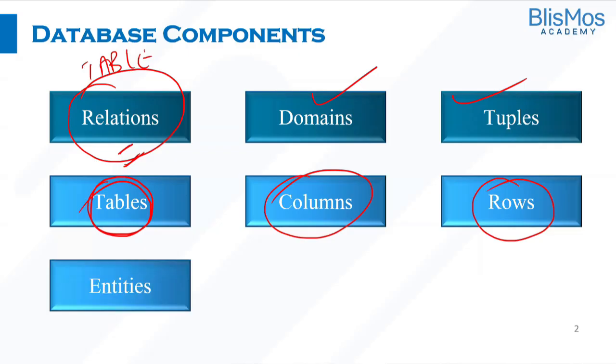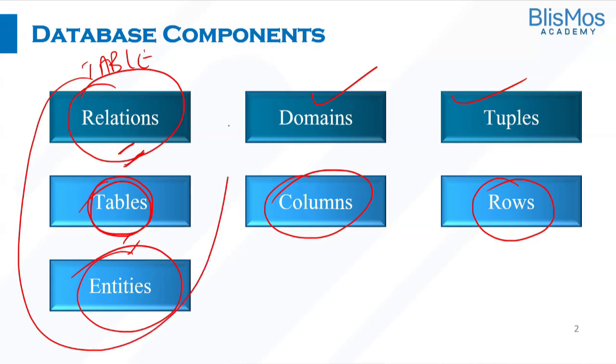Tables are also called entities. In the context of the database, if I say relation, if I say table, if I say entity, all of them mean the same. You got it? All of this means the same.